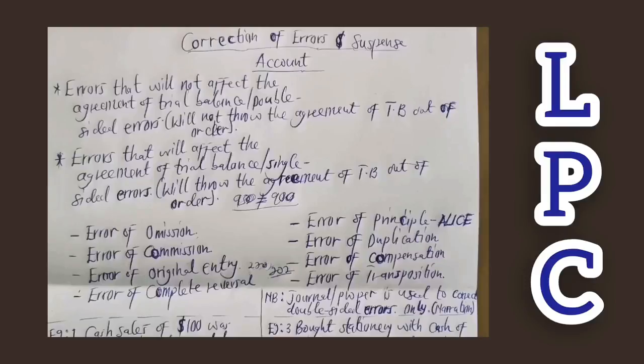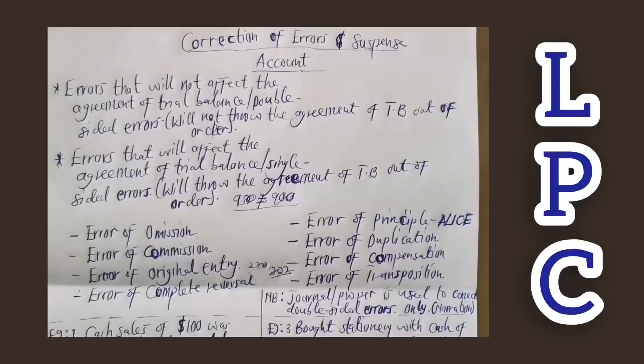Cash overcast 500 cedis. Remember, when the cash is overcast, the debit side will increase, okay? And when sales overcast, the credit side will increase. Remember, when the two are in play, cash will be at the debit side and the sales will be at the credit side by the same amount, 500, and they will turn out to cancel out each other. 500 will cancel out each other.